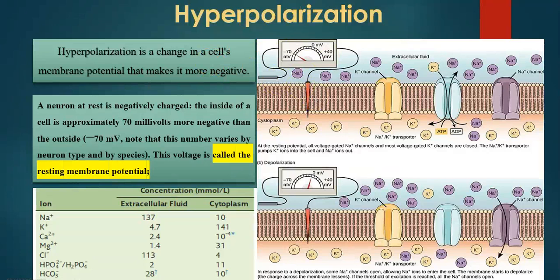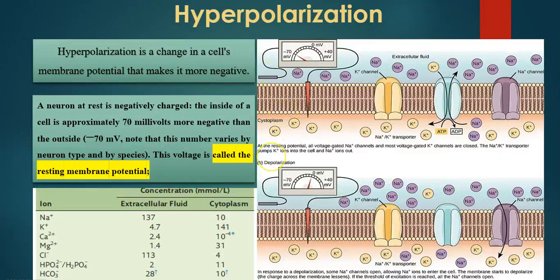Polarized means there will be positive and negative in two poles. So in case of the cell, this concentration gradient makes the inside of the cell negative and the outside of the cell more positive. If we insert a probe for measuring the electric signals, it is minus 70 millivolt. This is the resting membrane potential.